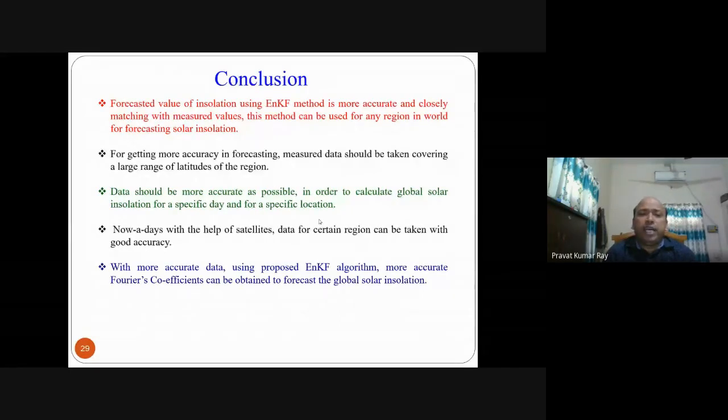Nowadays, with the help of satellite data, data for a certain region can be taken with good accuracy. If the data you are inputting is more accurate, then using the proposed ensemble Kalman filtering algorithm, more accurate Fourier coefficients can be obtained. If the Fourier coefficients are more accurate, then KT determination is more accurate. If KT determination is more accurate, then the forecasted value of global solar insolation is also more accurate. So this is regarding the model-based forecasting.